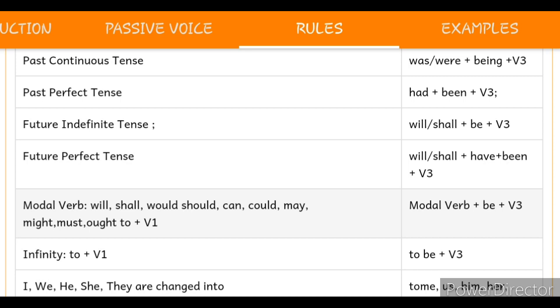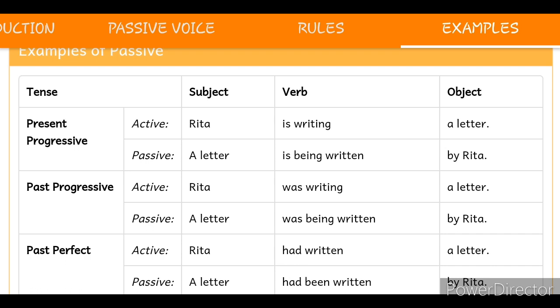Let us see an example of past perfect, which is in the active voice. Rita had written a letter. Remember or note it properly, Rita had written a letter, and we are going to convert it into passive voice. The rule will be something like this: subject plus had plus been plus verb third form. Only this thing will be changed over here, had plus been plus verb third form, and the answer will be here, a letter had been written by Rita.